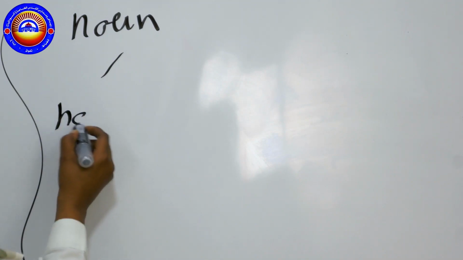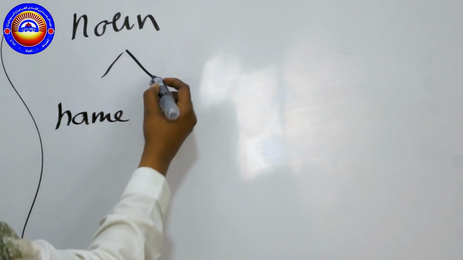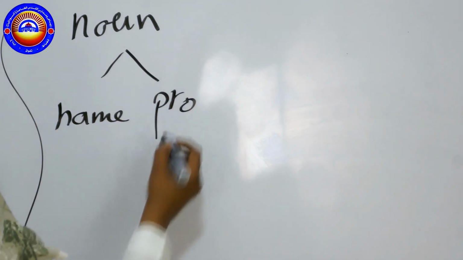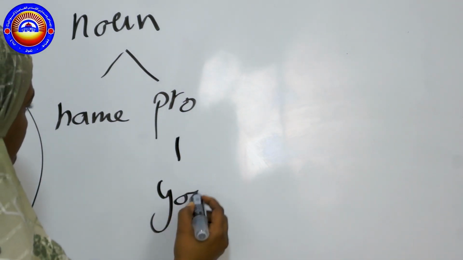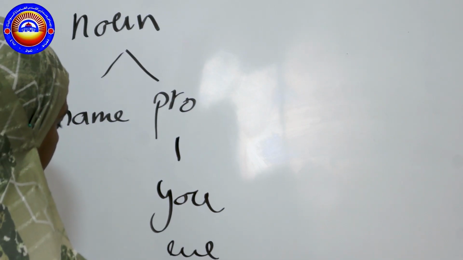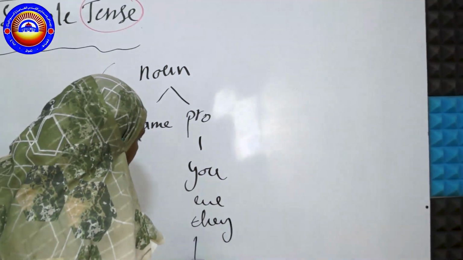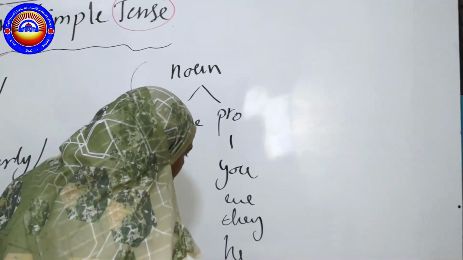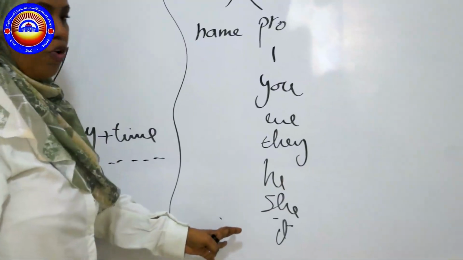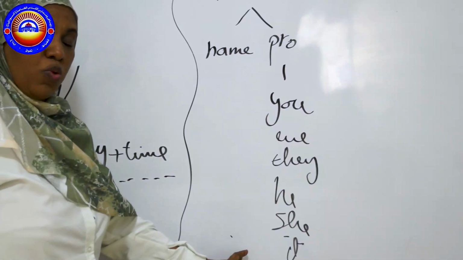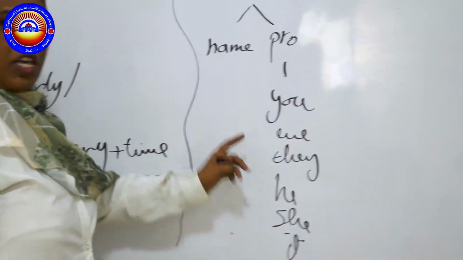This noun will be a name of something or someone, or it can be a pronoun. And as you remember, we have 7 types of pronouns, and we said before that these 7 always come instead of a name.